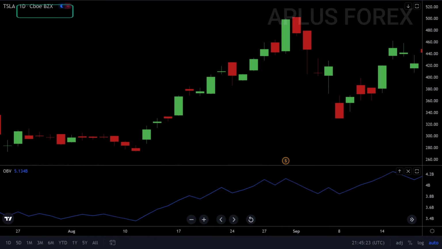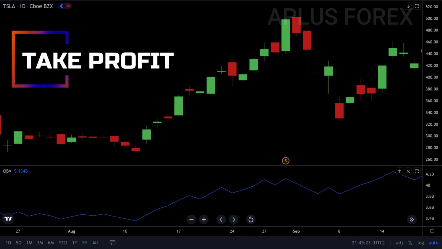This is Tesla stock on the daily time frame. We can see the market was in an uptrend initially, then it made a higher top at this area. When we check our OBV indicator, it failed to make a new higher top, hence indicating that volume is decreasing. So you need to look for short options, or if you had taken a long position from this area, you need to close your orders and take your profit.